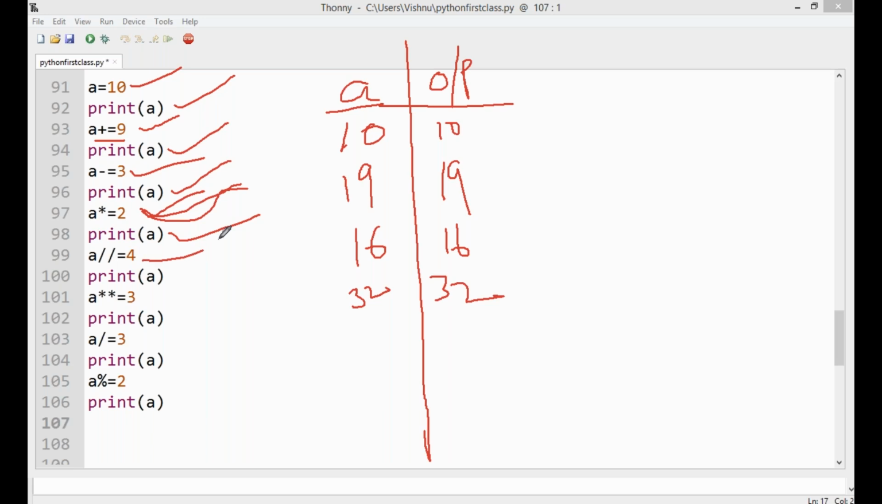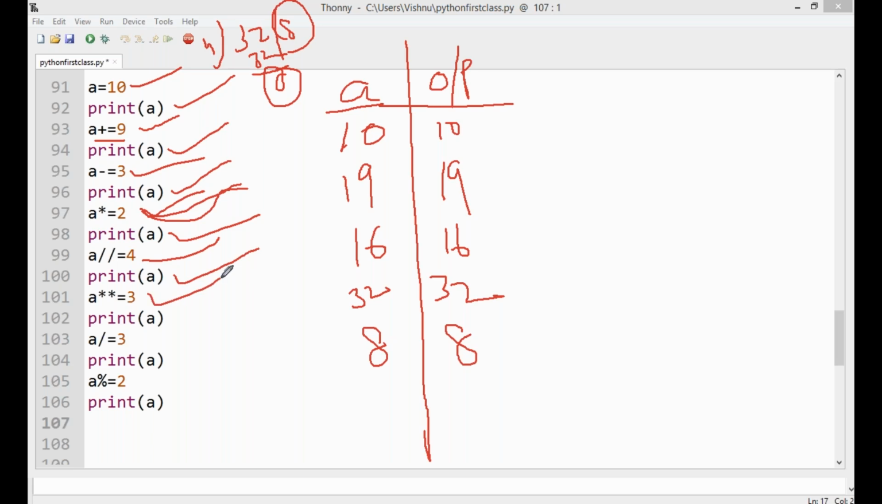And the next statement, A equal to A by 4. That means 32 by 4. Now 4 8s are 32, and the remainder value is 0. Here, by means the float value, only the integer part. Here the value is the integer part. The integer part A value is 8. Okay, clear. Print the value of A is 8.